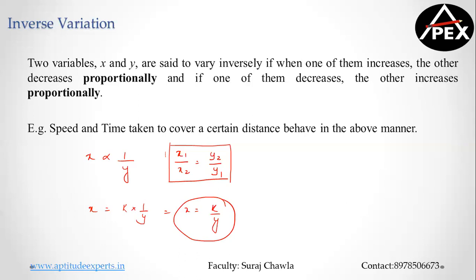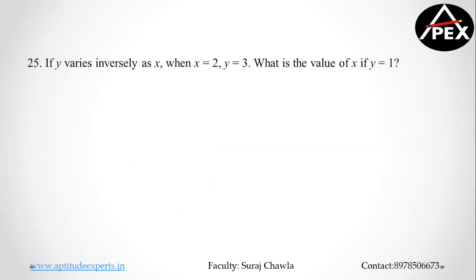So let's look at an example there. Yeah, can we solve this please? So it says x varies inversely with y, right?